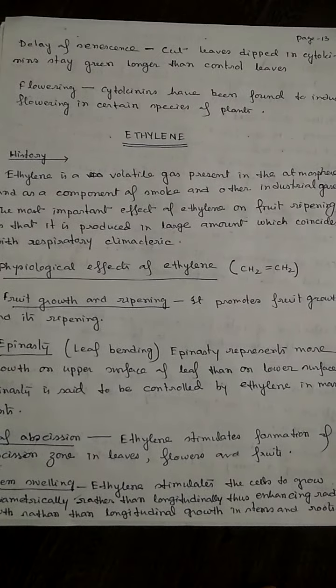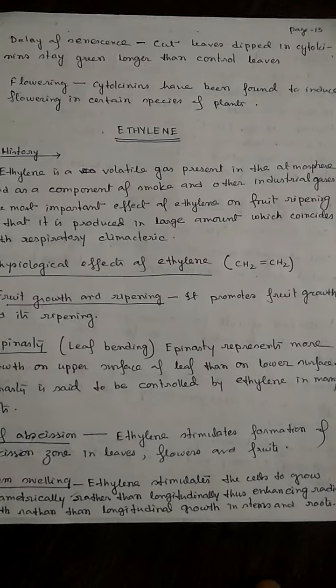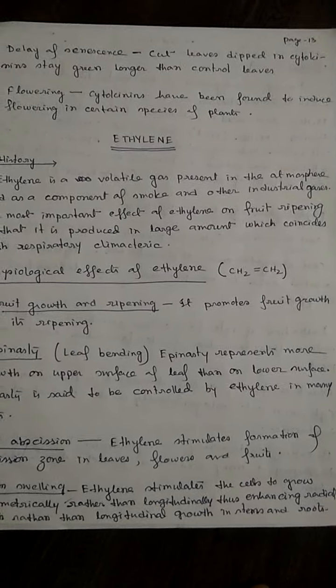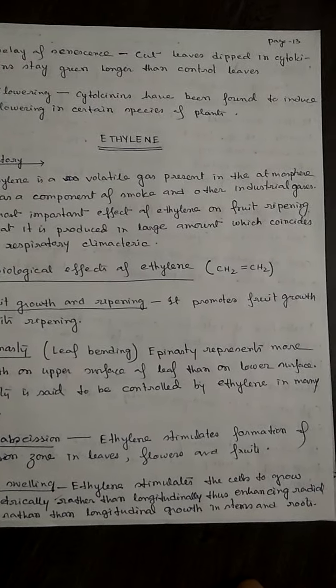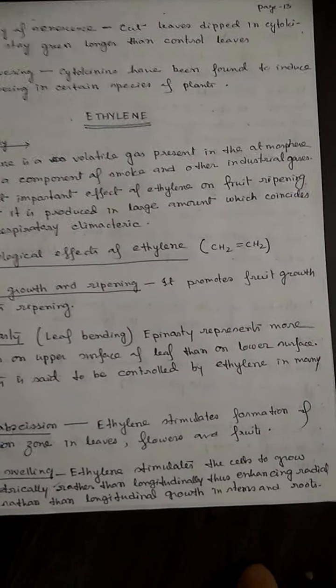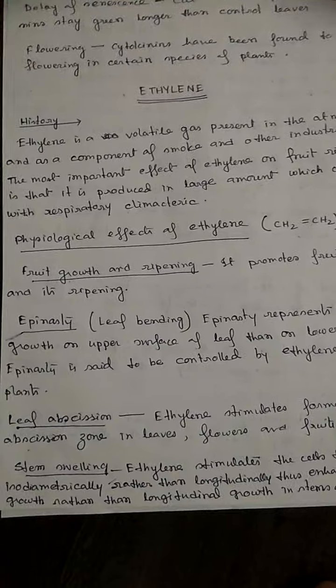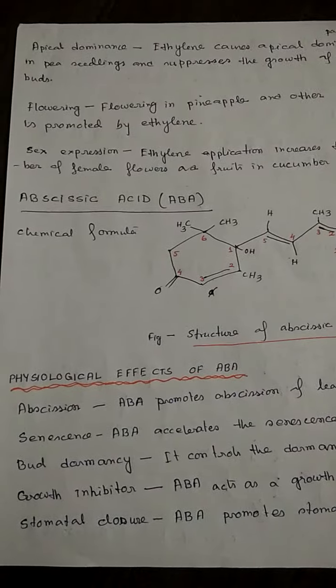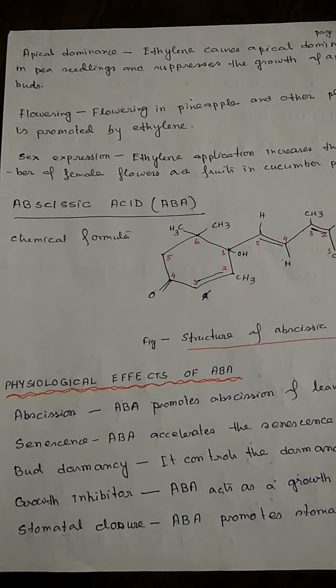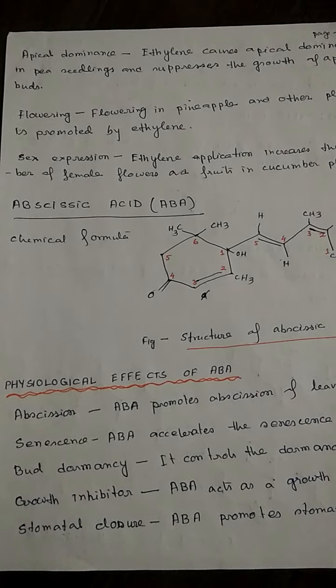Fruit growth and ripening is due to ethylene. Then epinasty, meaning leaf bending. Then leaf abscission, then stem swelling. All these are due to ethylene. Apical dominance, then flowering and sex expression. All these are due to the presence of ethylene.